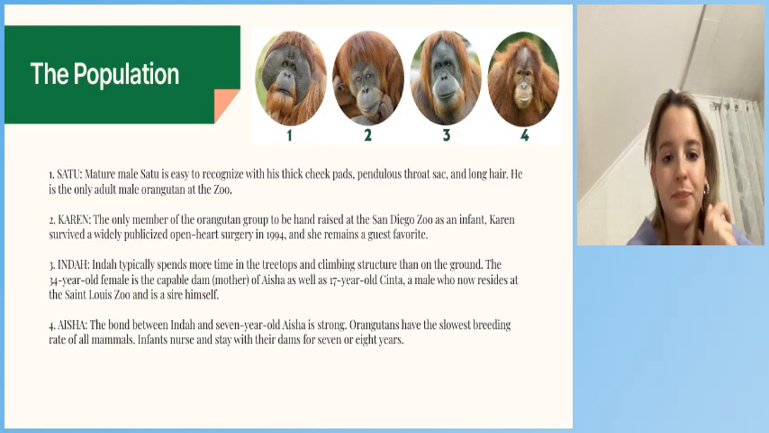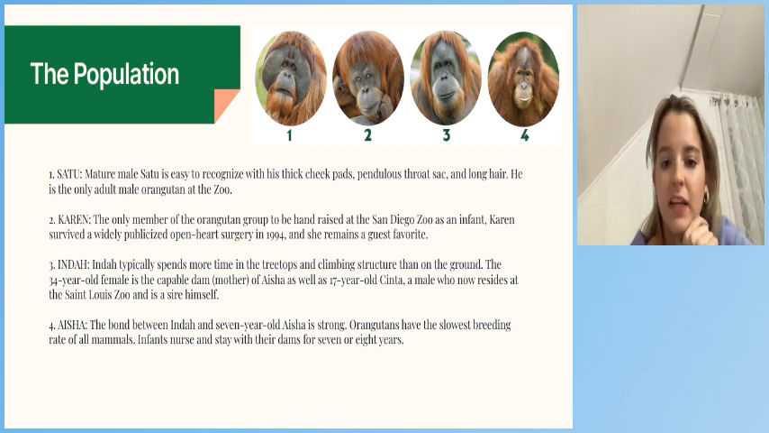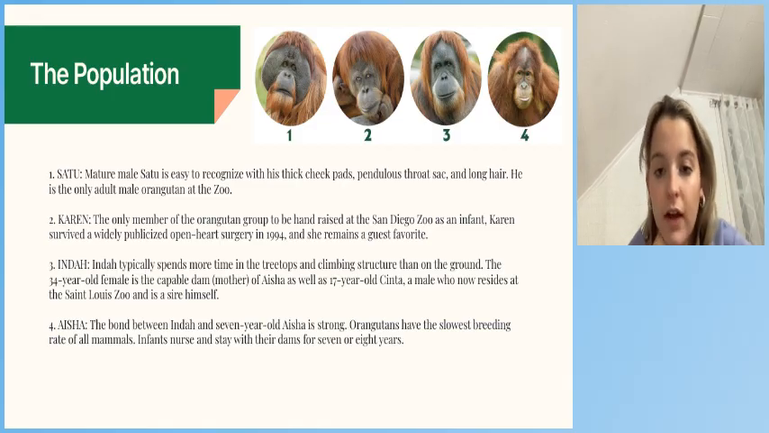It's a little funny. Inda typically spends her time in the treetops and the climbing structure, and she's 34 years old, and she's the mother of Aisha. She's also the mother of Cinta, but he is not at the San Diego Zoo. Lastly is Aisha. She is the daughter of Inda. She's 7 years old. She's very strong, and she stays with her mom for a lot of the time.